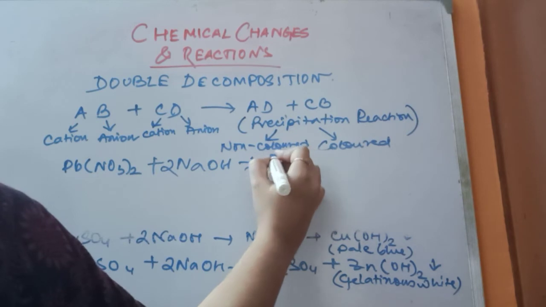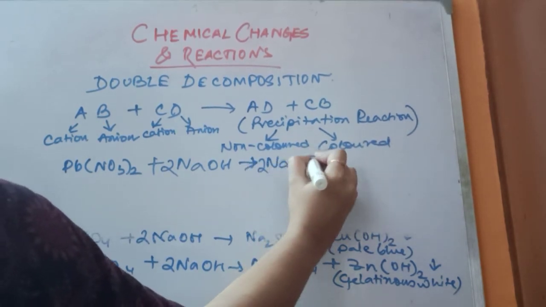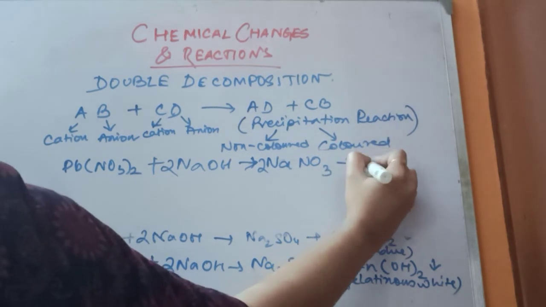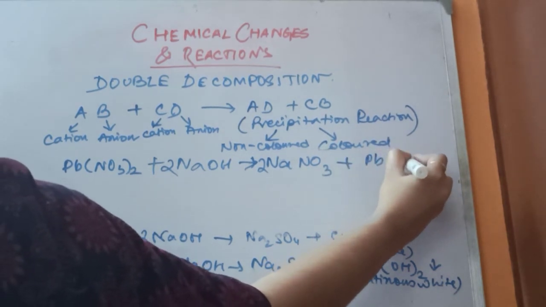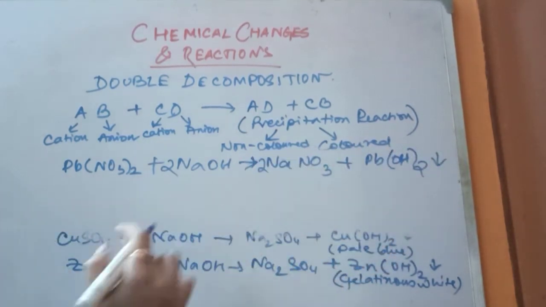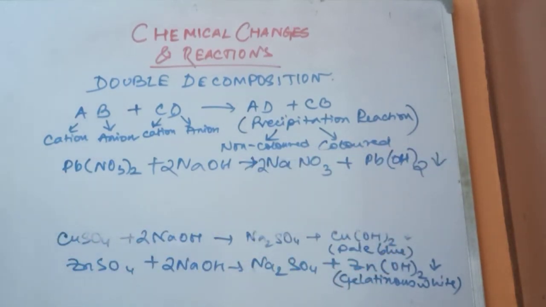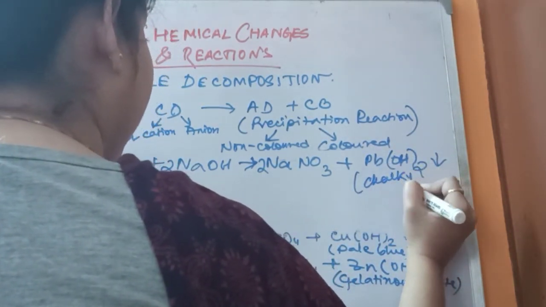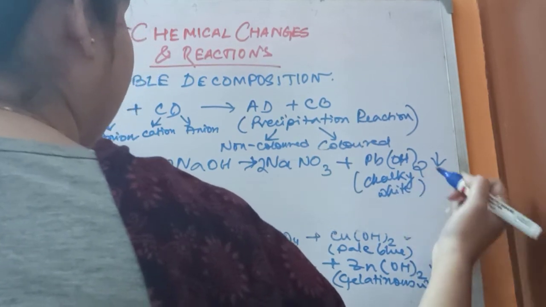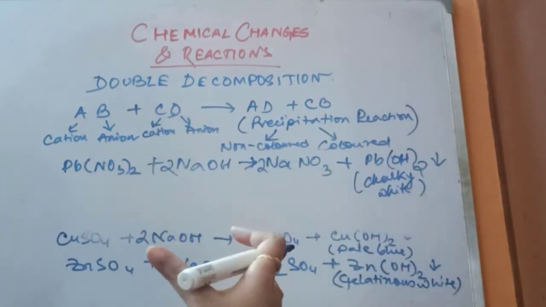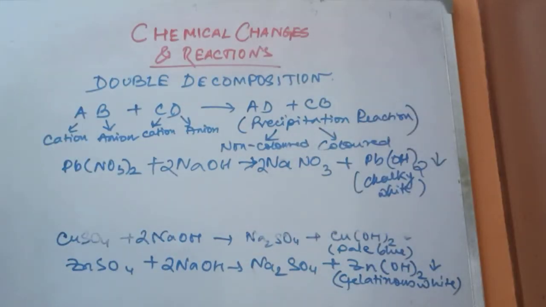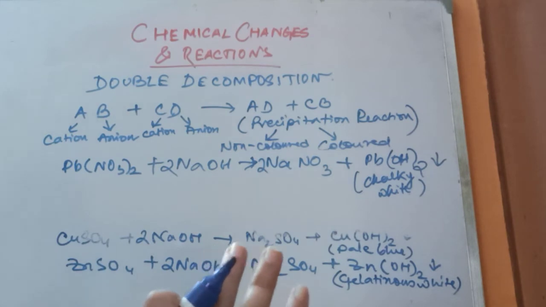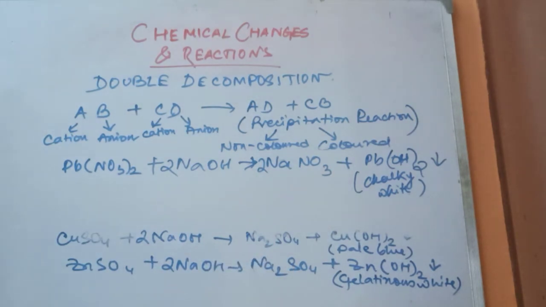I am balancing it together only to form sodium nitrate, and along with that lead hydroxide. Now the color of lead hydroxide is also white, but lead hydroxide forms a chalky white precipitate. You can differentiate it from normal white. Gelatinous white, chalky white, these precipitates can be differentiated from normal white precipitates. So these are not kept under non-colored precipitates. Okay. So these are more or less the displacement reaction and the double decomposition reaction.